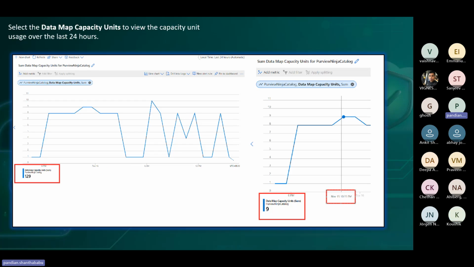It's one of the major things, but don't bother about that straight away. Once you start utilizing it, it comes along with the Microsoft Purview environment directly. And here we have the facility for charts. For example, if you want to build a different chart, that is also possible with respect to this.